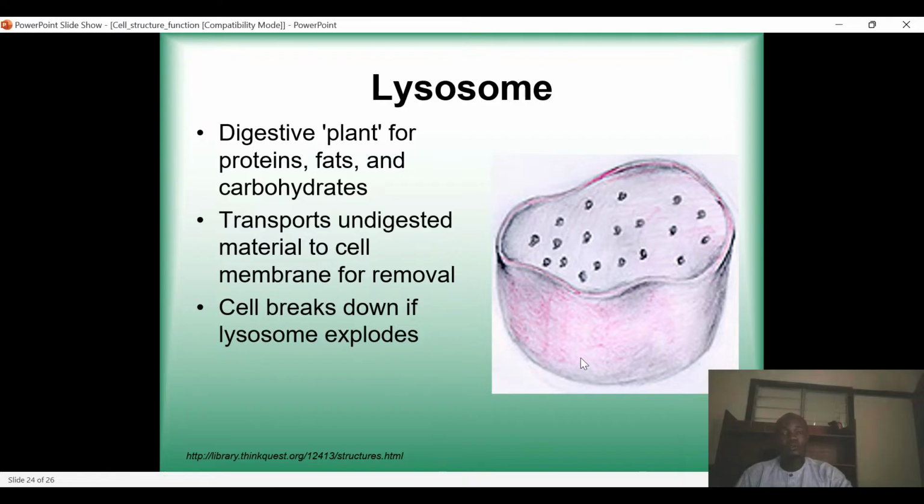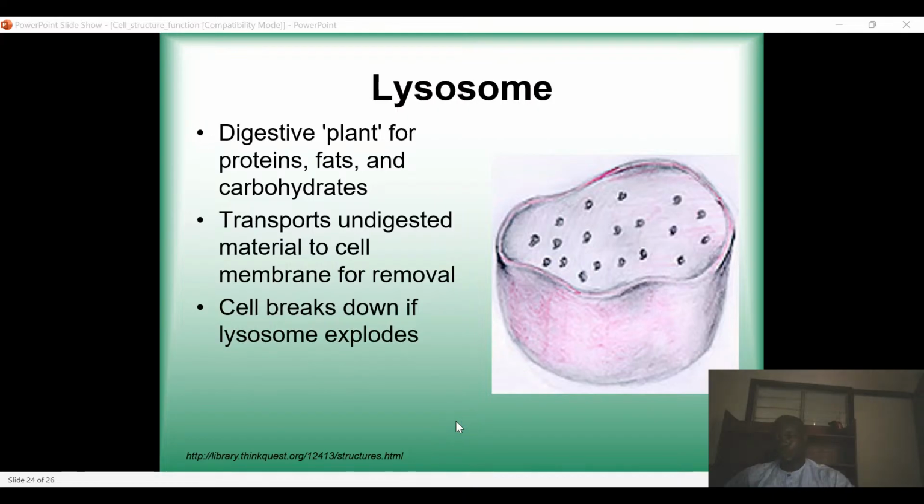So that is the lysosome. The main function of the lysosome, the main function that you should never forget, is that it contains lysozyme. Whenever there are foreign organisms, let's say Salmonella typhi gets into your cell and wants to cause typhoid, the lysosome will release an enzyme called lysozyme. The lysozyme will then kill the Salmonella typhi, that is the bacteria, and eliminate it. So that is the major function of the lysosome.